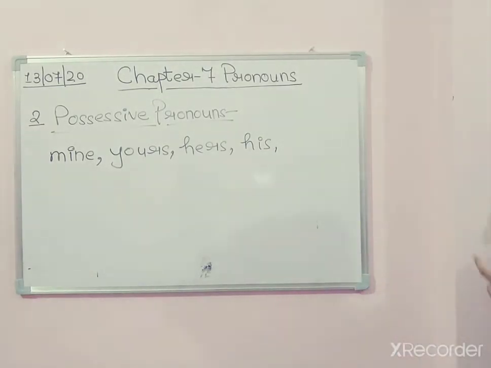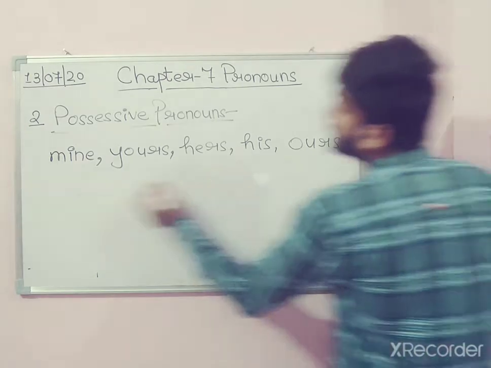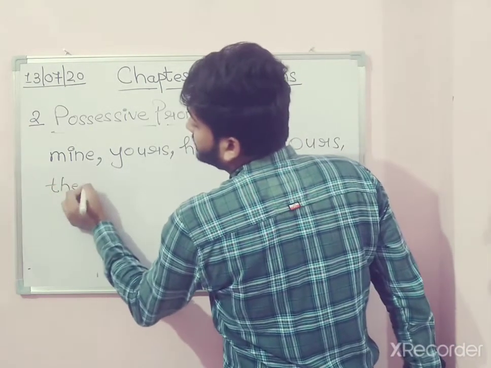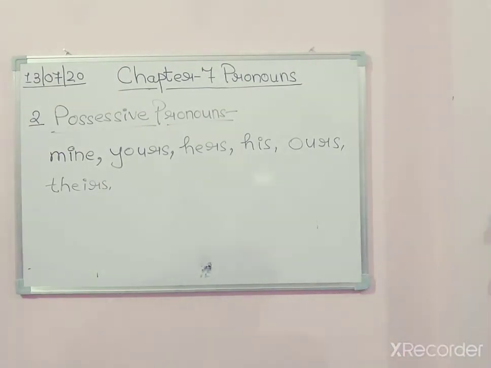Yes, these are possessive pronouns. For we use ours, and for they we use theirs, उनका.